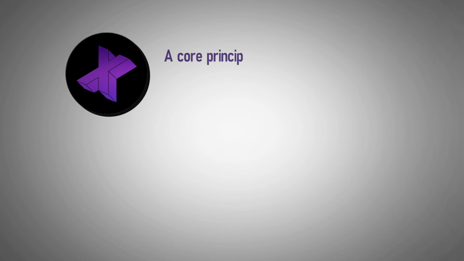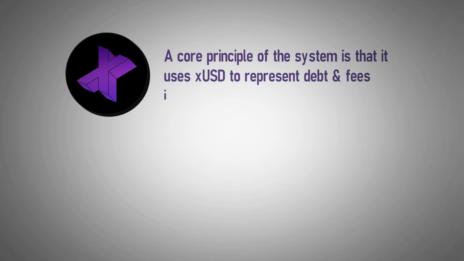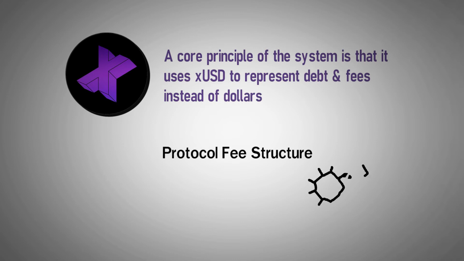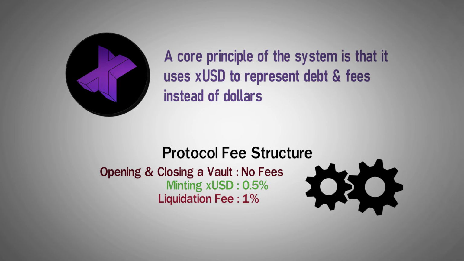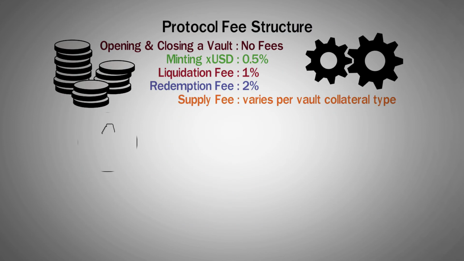A core principle of the xBacked system is that it uses XUSD to represent debt and fees instead of dollars. Here's a breakdown of the fee structure of the protocol. Opening and closing a vault requires no fees. Minting XUSD has a 0.5% fee. Liquidation fee is 1% of liquidated collateral. Redemption fee is 2% of redeemed collateral. And the supply fee varies per vault collateral type.